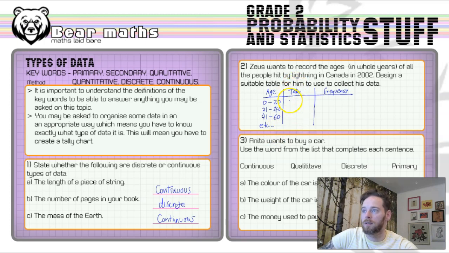And what would happen is that you get some tallies in there. How many people in Canada between the ages of 0 and 20 in 2002 got hit by lightning? So therefore, tally 2 little dashes, frequency 2, maybe 1, 2, 3, 4. Cross through it if it's 5, 6, 7, maybe 7 people, etc.